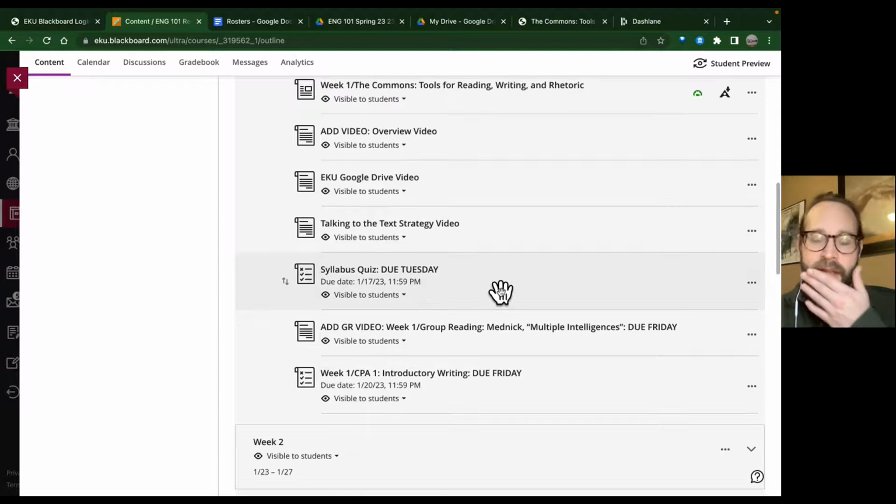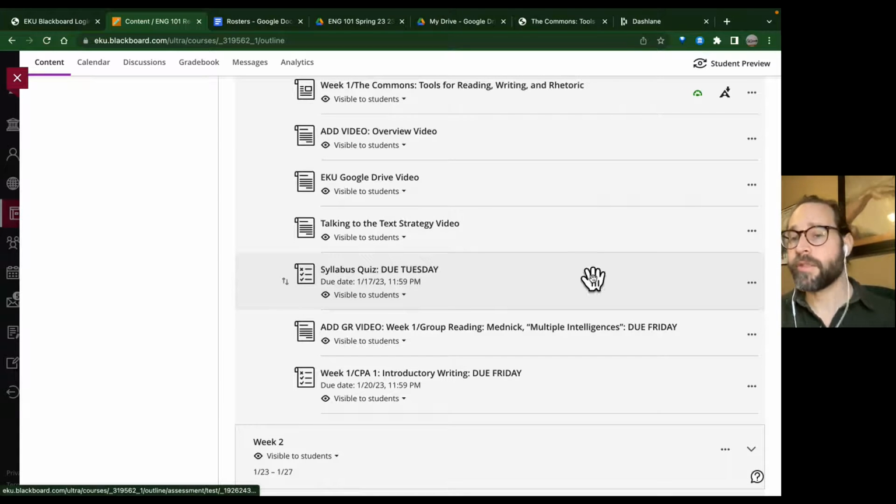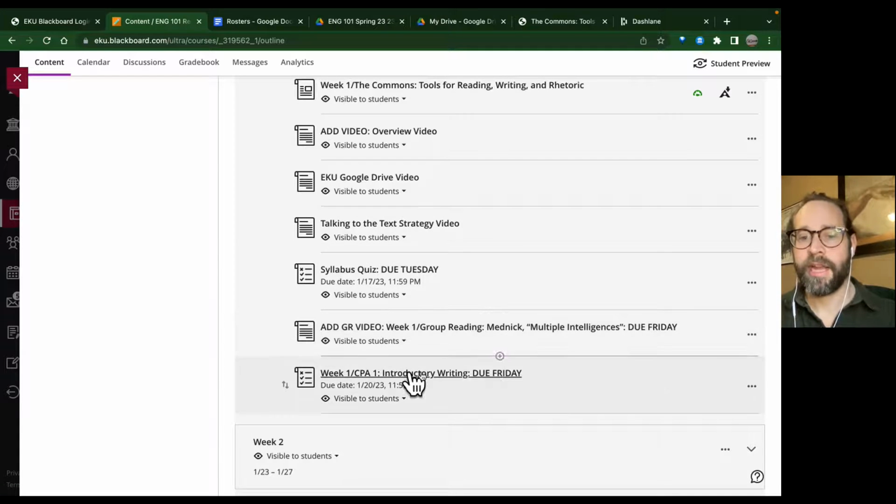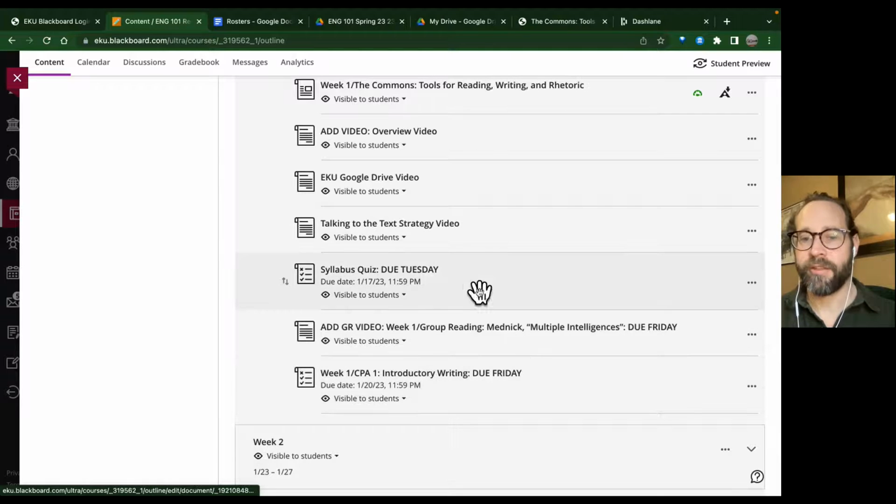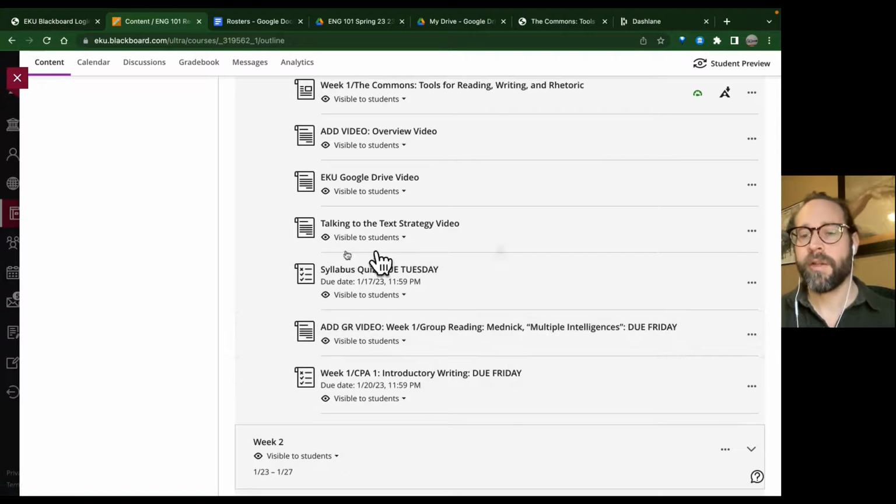And then you'll notice these last few assignments here. You've got your syllabus quiz, your group reading here, and your first CPA. And you'll notice beside these, this is due Tuesday, due Friday, due Friday. So pay close attention to that when you look on Monday so you know what times your assignments are due. So again, this is really important.